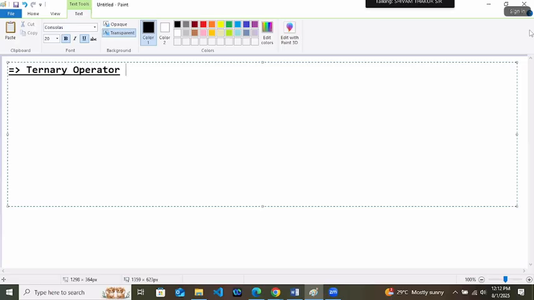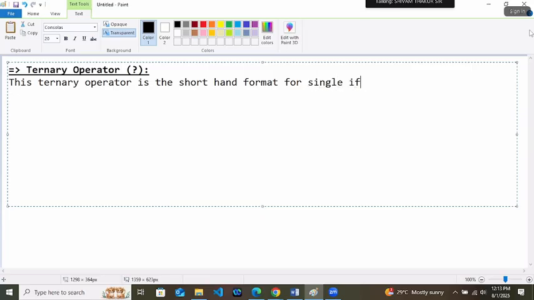Ternary operator. It is written with the help of a question mark. This ternary operator is the shorthand format. What is this? It is the shorthand format for a single if else. If there is only one if and else, then you can use the ternary operator instead of if and else.